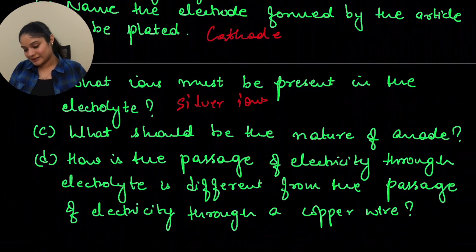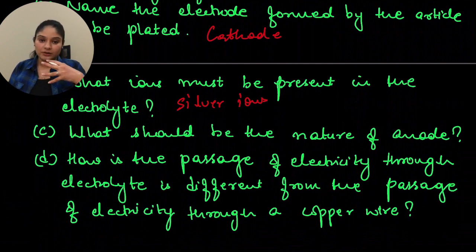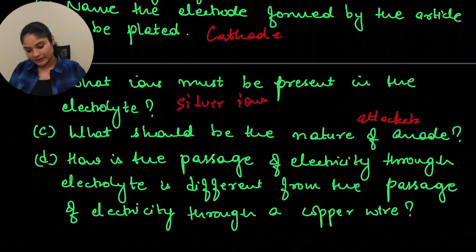Then the next is C, that is, what should be the nature of anode? So anode should be attackable. The nature of the anode should be attackable. That means it should quickly be able to dissociate ions, which can of course end up on your cathode and electroplate your cathode. So that means it should be attackable in nature.